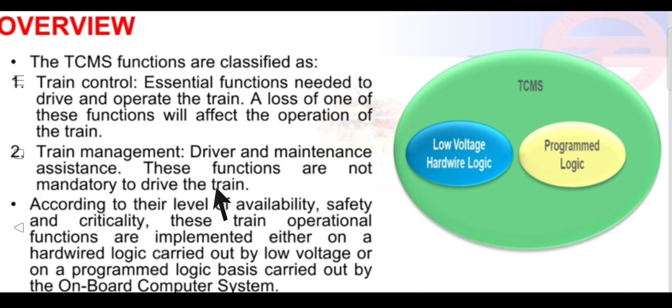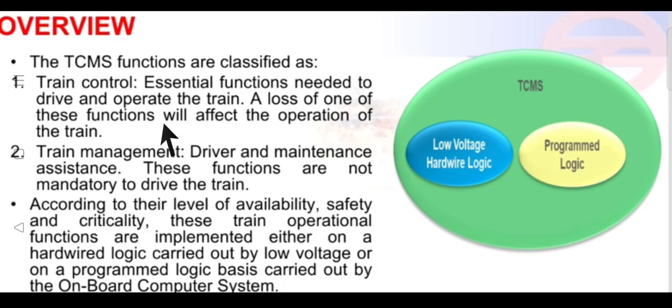Let me give you a simple example. Take any system, whatever system you want, either a mechanical system or an electrical system. If the system is stable and operating in a controlled manner, then we can manage that particular system, isn't it? If the system is not operating in a controlled manner, then we cannot manage that system. The first priority is controlling, and the second priority is management. If the system is operating under stability, then we can manage it. If the system is unstable, then we cannot manage it. So controlling and stability is the first priority and management is the second priority.